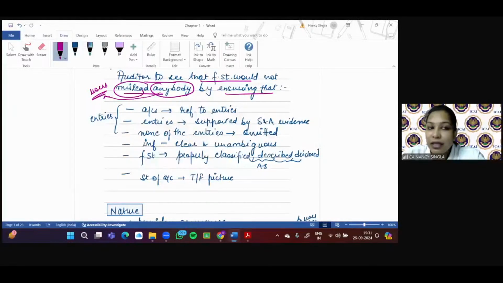The employees can also be intended users. Why? Maybe they want to know about their bonus and salaries. Government authorities, because of tax liabilities. The bankers or lenders, because they have to take credit decisions. Let's say ABC Limited approaches the bank for a loan. Consider a situation where ABC Limited gives unaudited financial statements to the banker, versus a situation where ABC Limited provides audited financial statements to the banker.